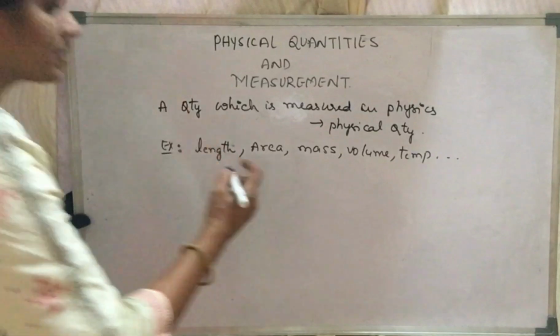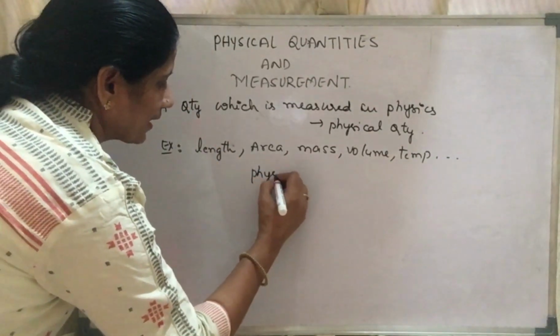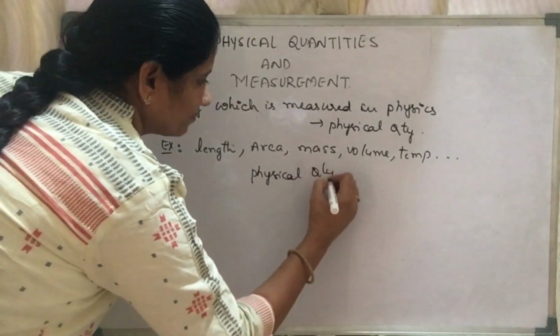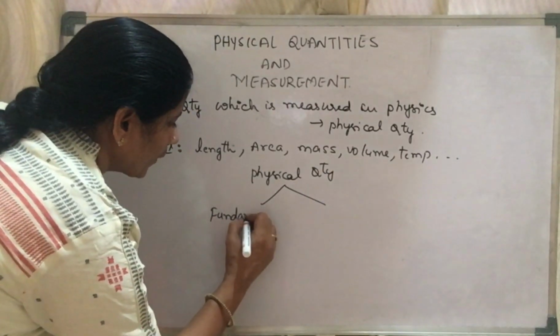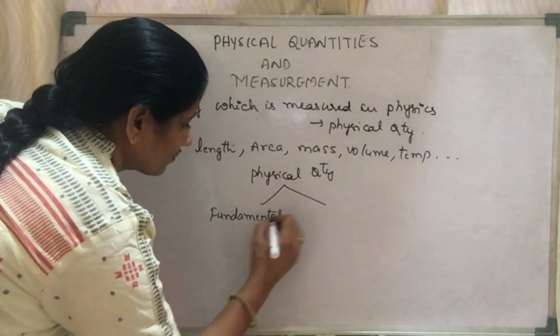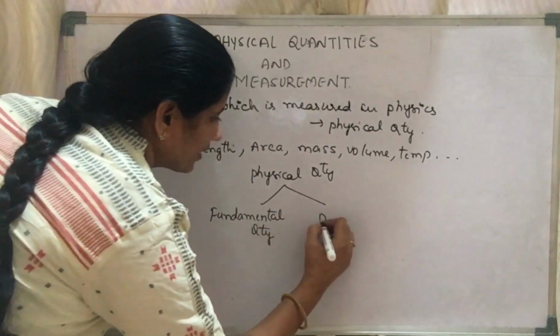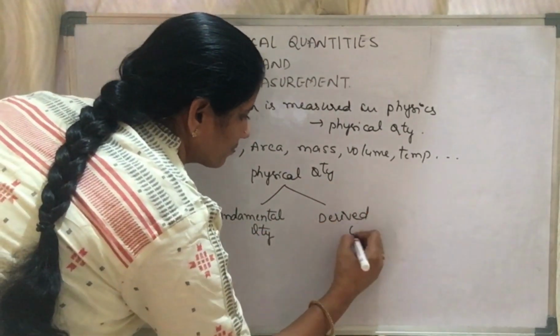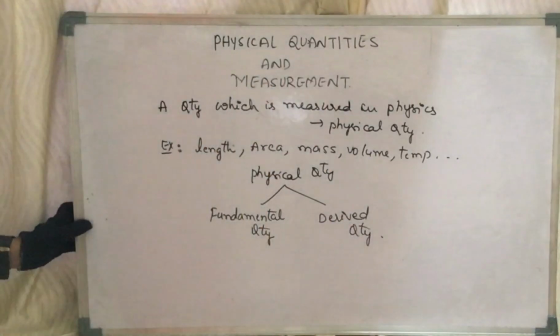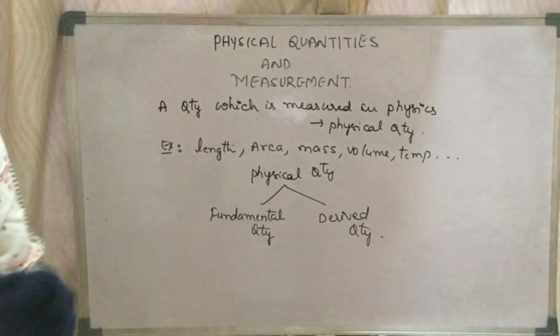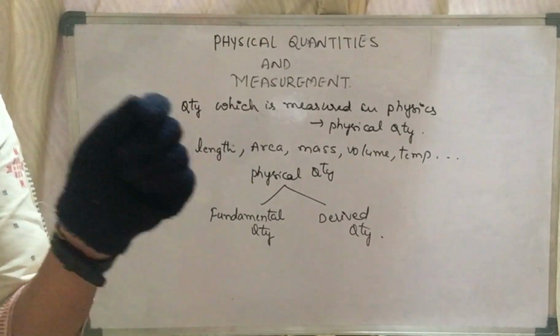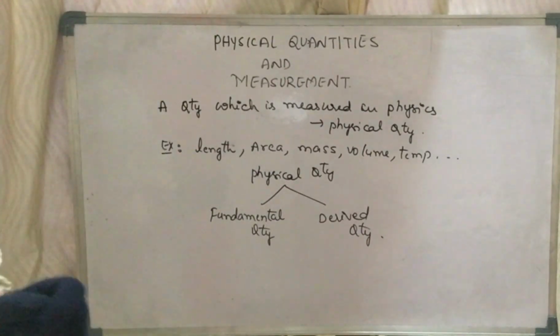Physical quantities are basically classified into two types: fundamental quantities and derived quantities. Fundamental quantity, the quantity which is independent, which do not depend on anyone else.